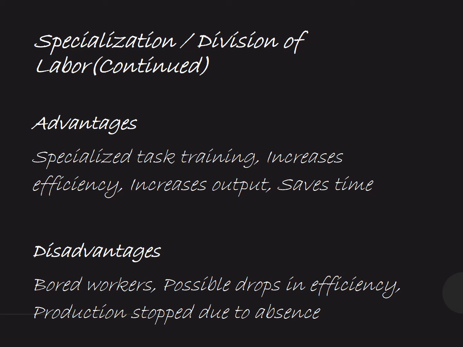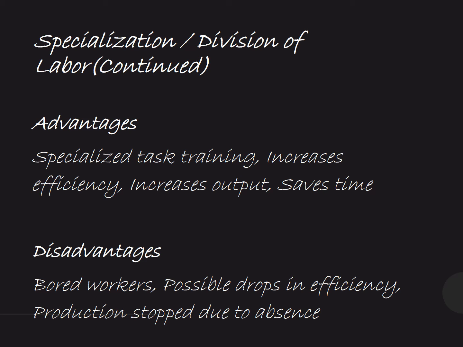So, specialization or division of labor, obviously, increases the efficiency of the worker and of the task. It increases the output, it increases the training, and it saves time as well. But there is a major disadvantage of specialization, of division of labor. So the first disadvantage is that the workers get bored.